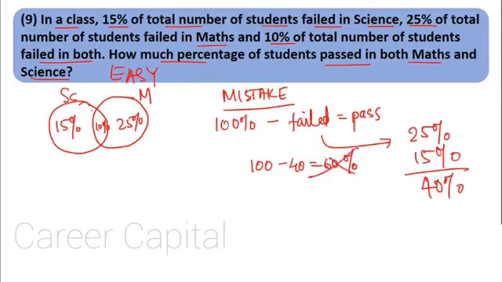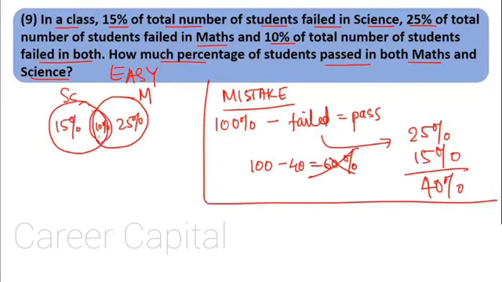Very wrong. This is the wrong answer. This is the wrong approach. You need to see that there is a 10% given over here. These students failed both science and maths. So what happens is that when you count 15%, you are counting this 10% also. And when you are counting 25%, you are counting this 10% also. So 10% is getting counted. Here 10% is there. Here 10% is there. That means there is double counting. So we have to remove 10%.